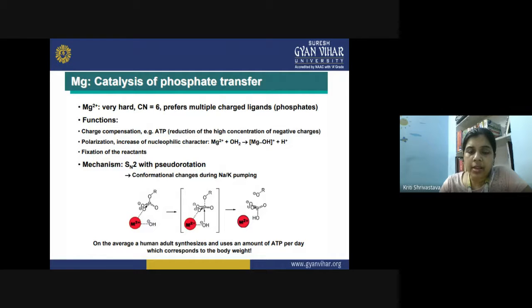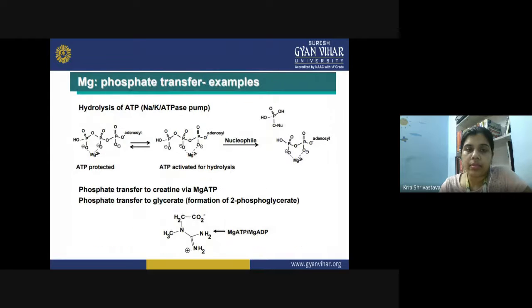The mechanism is SN2 with pseudo rotation, shown here. You can see the conformational changes during the sodium potassium pump, and on average a human adult synthesizes and uses an amount of ATP per day which corresponds to the body weight. This is the hydrolysis of ATP. It takes place by the use of the magnesium dipositive ion.